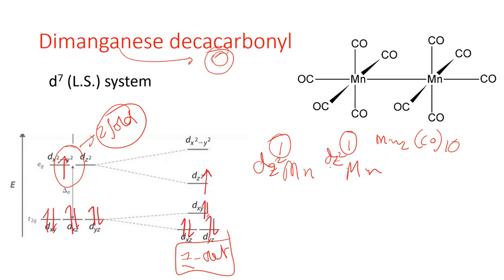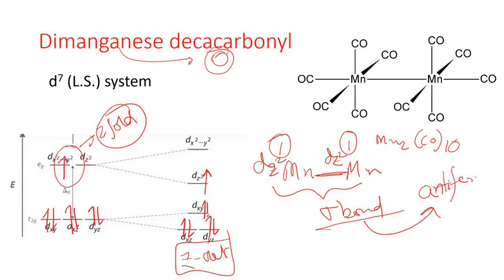orbital. So individually each manganese center can be considered as paramagnetic, but now they can come close to each other, because of these two dz square orbital just by the formation of the sigma bond, right? So due to the formation of this sigma bond, it is going through an anti-ferromagnetic coupling. I am just summarizing once again that diamanganese decacarbonyl